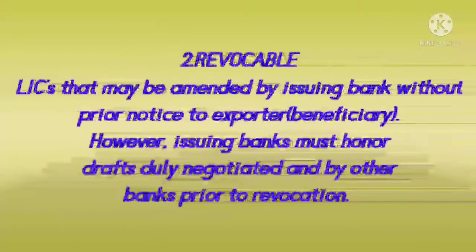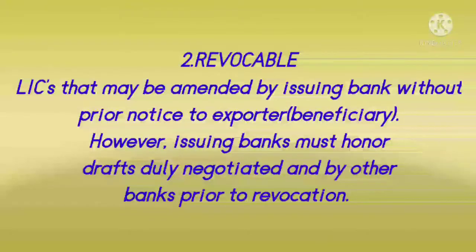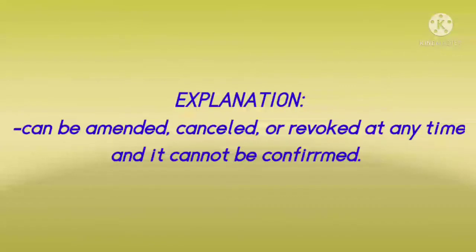The second one of letters of credit is revocable. LCs that may be amended by issuing bank without prior notice to the exporter, which is the beneficiary. However, issuing banks must honor drafts duly negotiated by other banks prior to revocation. Another explanation of revocable. It can be amended, which is correction or improvement, cancelled, or revoked. Revoke is to take back or cancel at any time, and it cannot be confirmed.